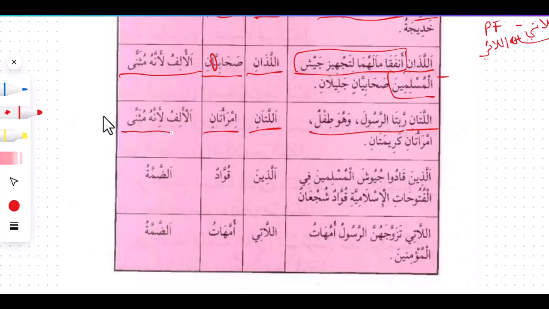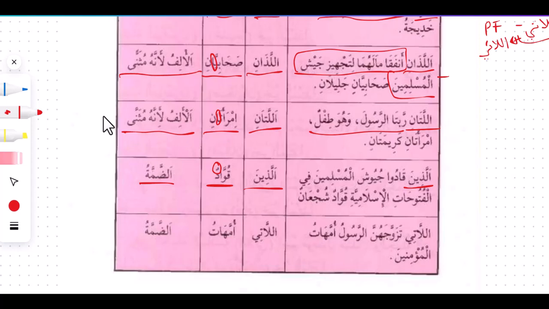What is making us to know this is marfu, is rafu, is the alif that is here, that is making it muthanna. Imra'atan li'annahu muthanna, because it is dual. So the alif is representing rafu in the state of dual, in the dual state, sorry. So alladina here is the mubtada, while the quwwad here is a khabar. So what is making us representing the rafu here is ad-dhamma.